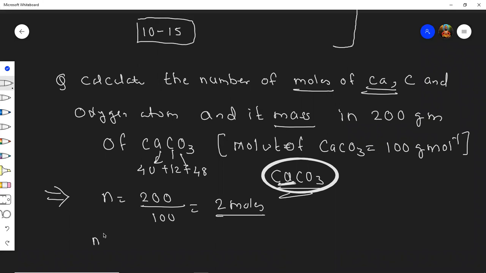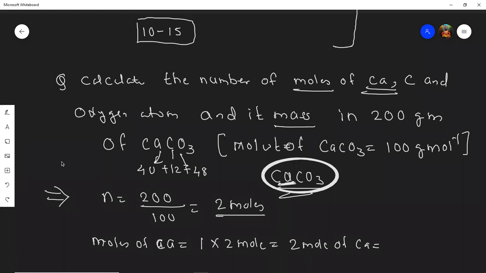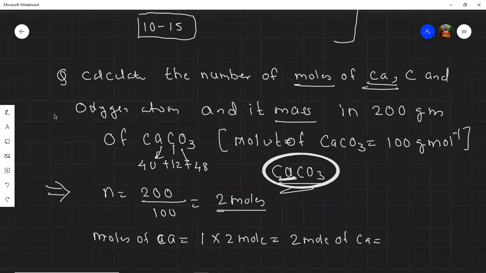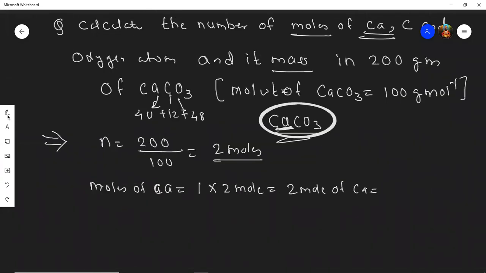So it is 2 moles of calcium. In 1 mole, we have only 1 calcium. In 2 moles, it will be 2 mole of calcium. 2 mole of carbon. Very good. And how much mole of oxygen? 6. Very good.